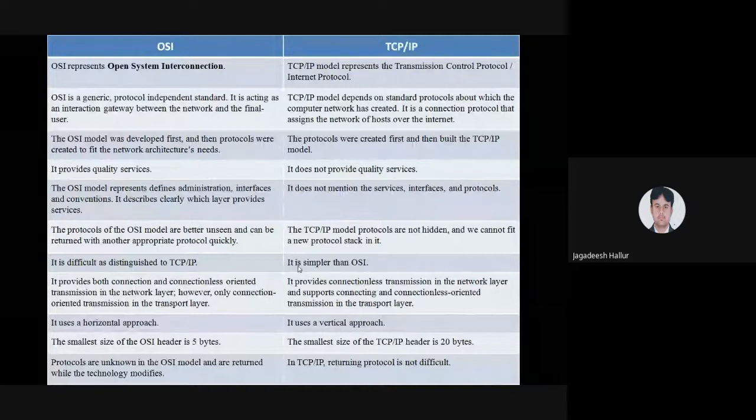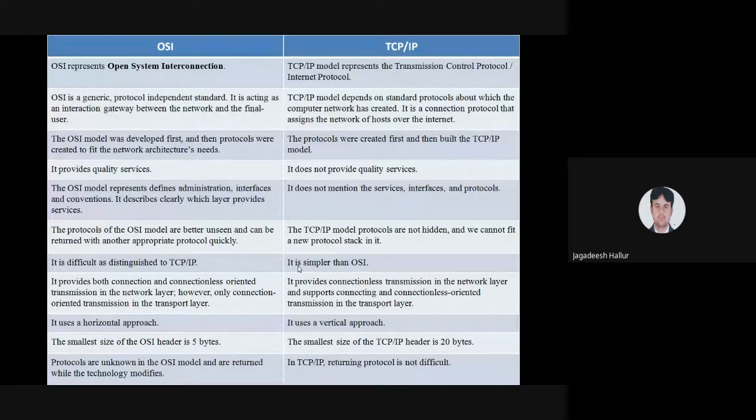In TCP/IP, we are going to merge all the layers into one layer, so a little bit of disturbance will happen. We can't get any data in time, so TCP/IP does not provide quality services.